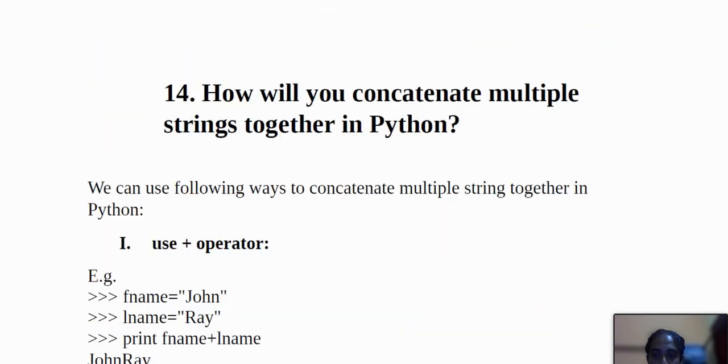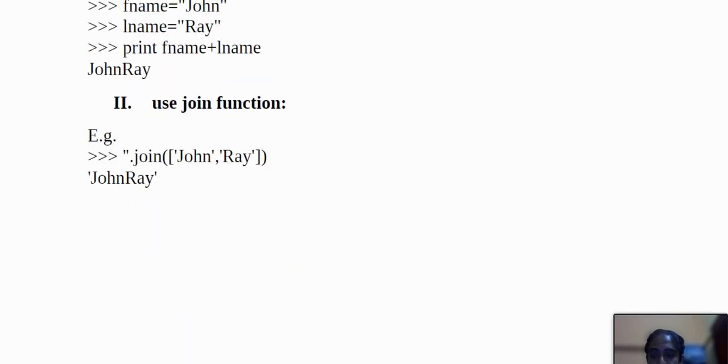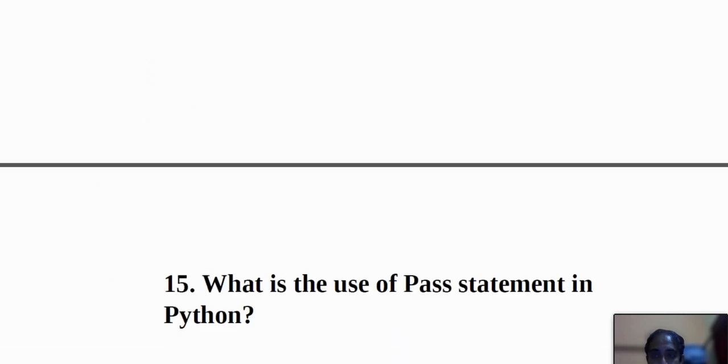So then the question is, how will you concatenate multiple strings together in Python? Use the plus operator or use the join function. Okay, and then an example is given.